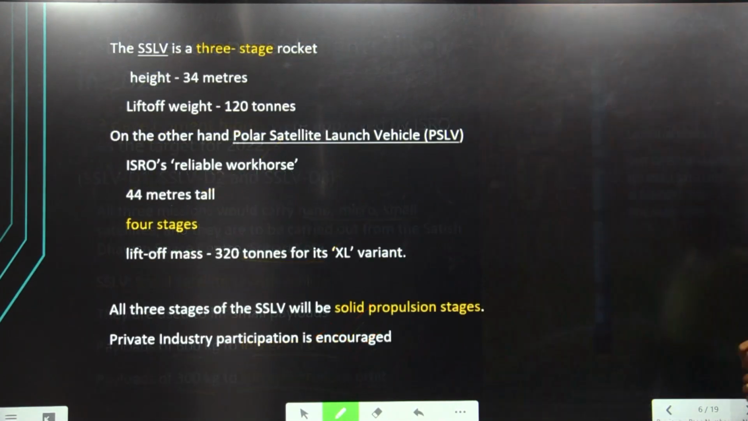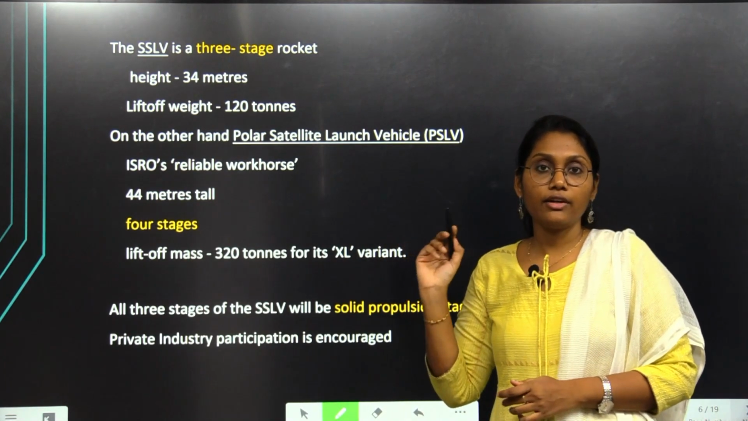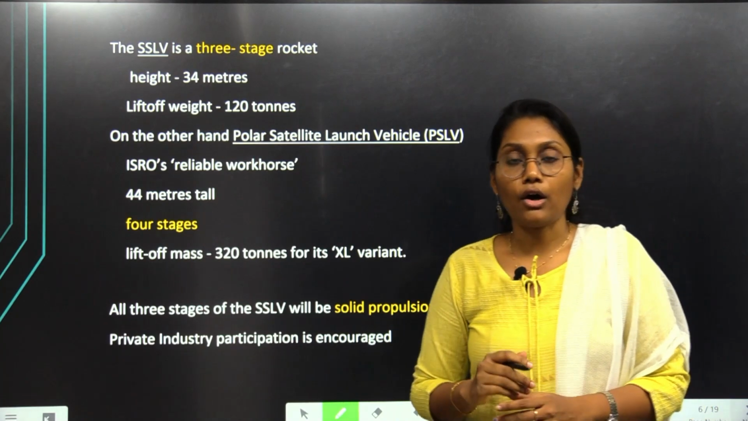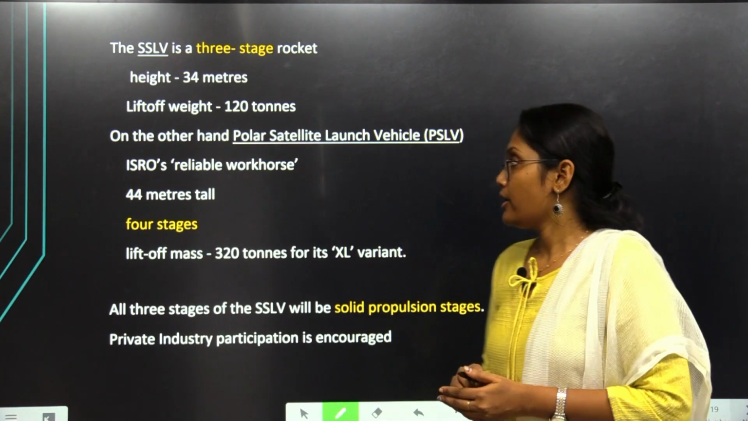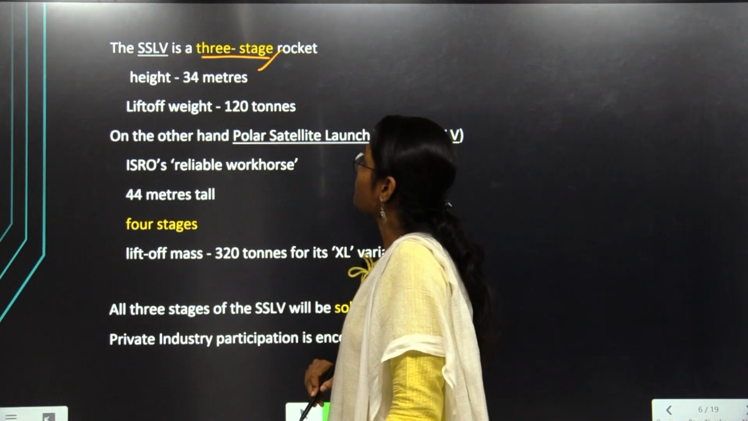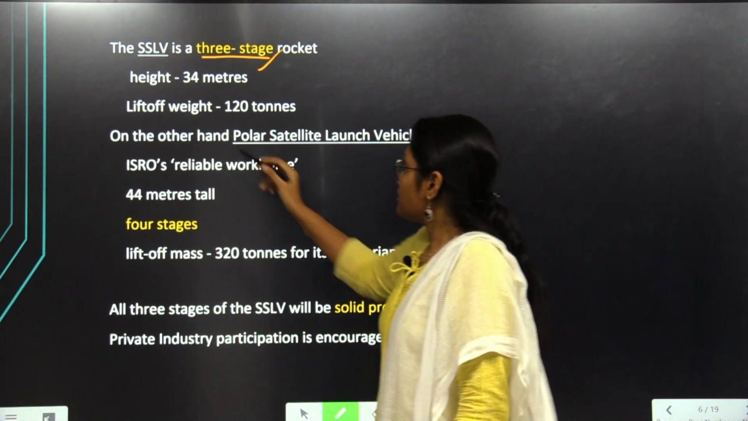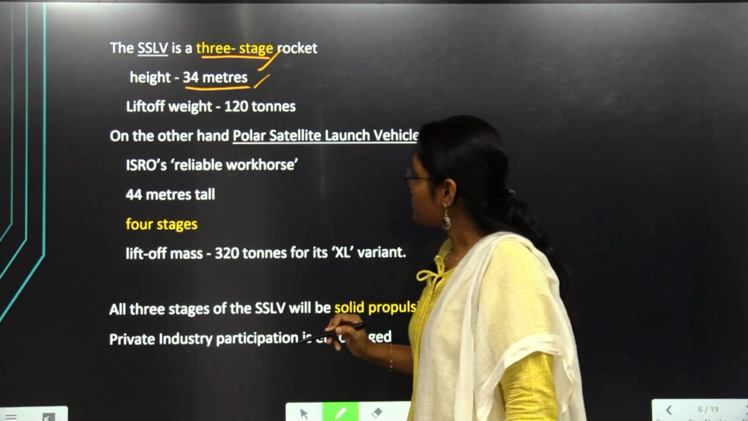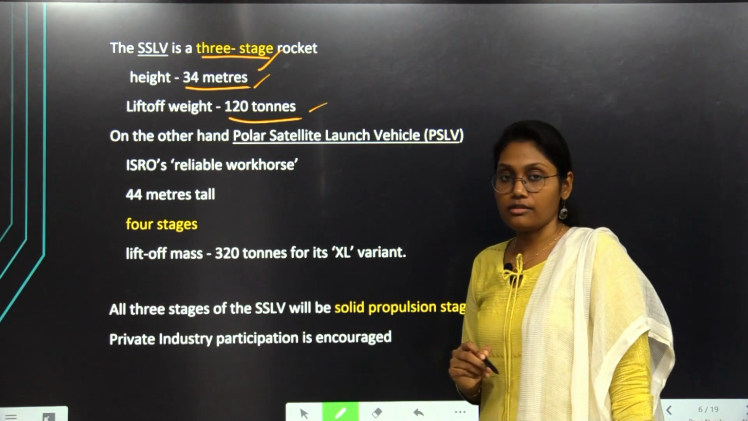Now let's move to the SSLV. What is the SSLV? The SSLV will launch vehicles into such orbits called sun synchronous and low earth orbits. If you can see the specifications, it is a 3-stage rocket. The SSLV is a 3-stage rocket, and its height will be 34 meters. The lift off weight of this will be 120 tons.